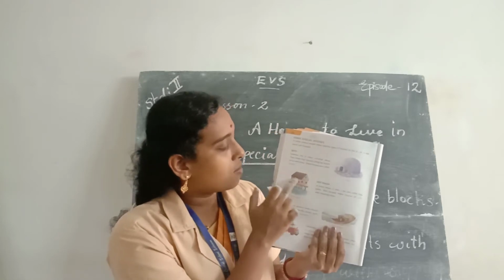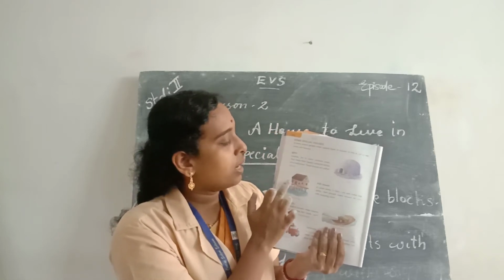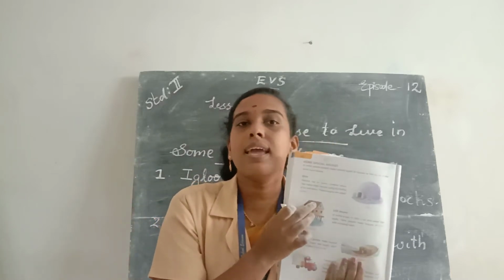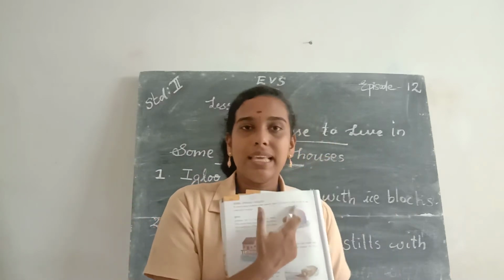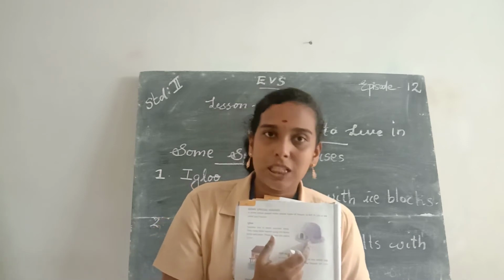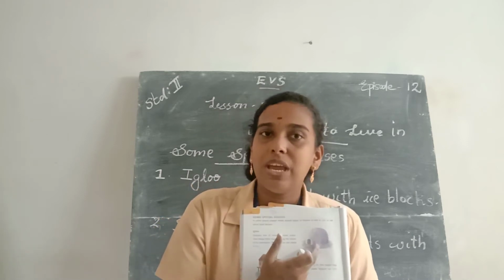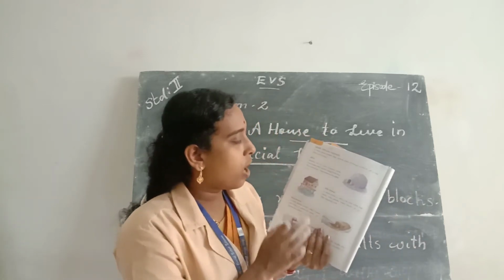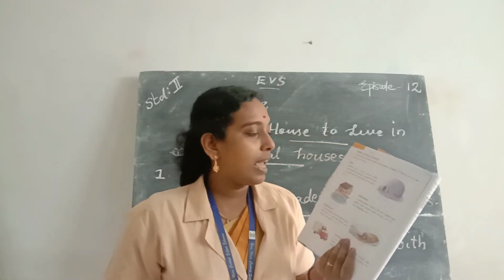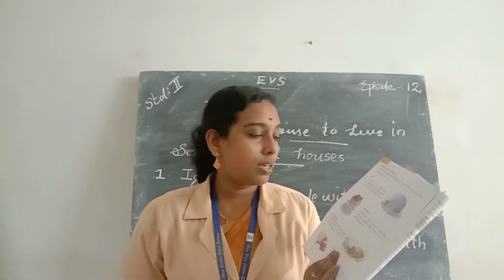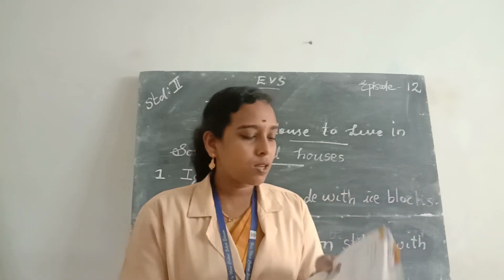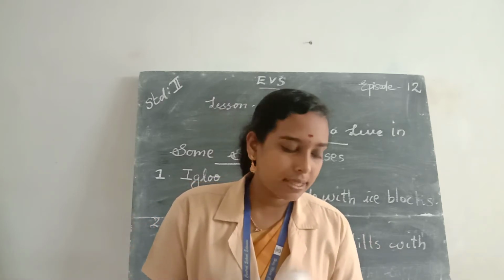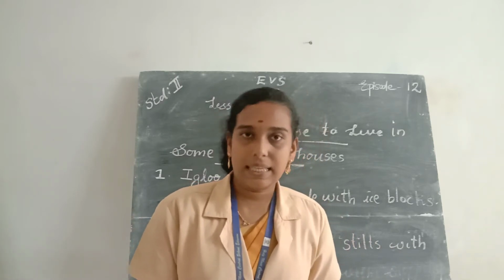The house is made on stilts with a sloping roof. And this house is made with ice blocks and is found in very cold places. Stilt houses are found in areas where it rains a lot and gets waterlogged easily. The sloping roof helps the rainwater or snow slide down easily.